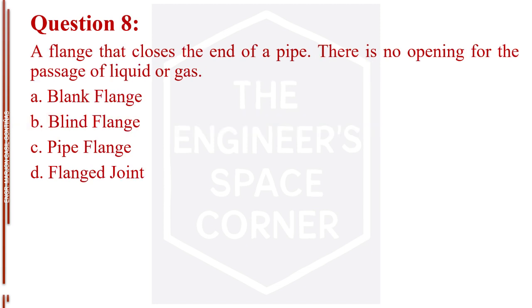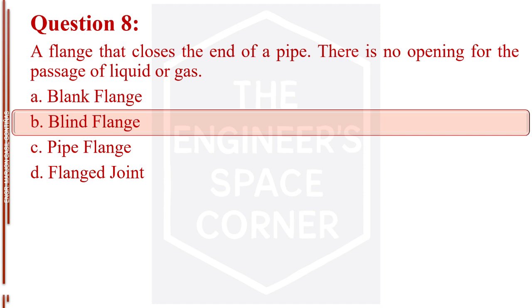Question number 8. A flange that closes the end of a pipe. There is no opening for the passage of liquid or gas. Letter A, blank flange. Letter B, blind flange. Letter C, pipe flange. Letter D, flanged joint. The answer is letter B, blind flange.